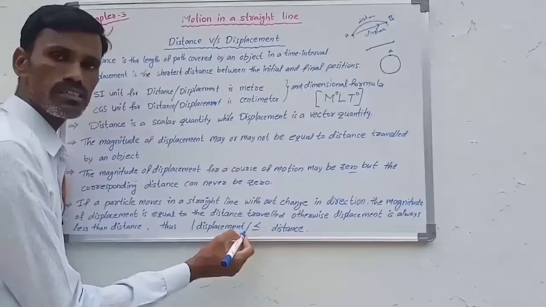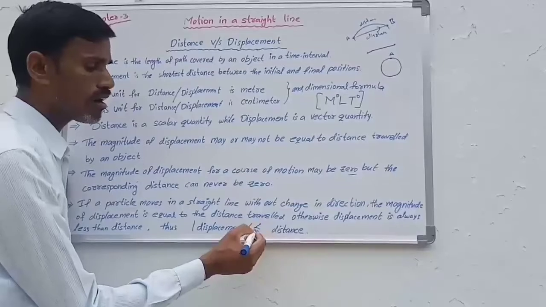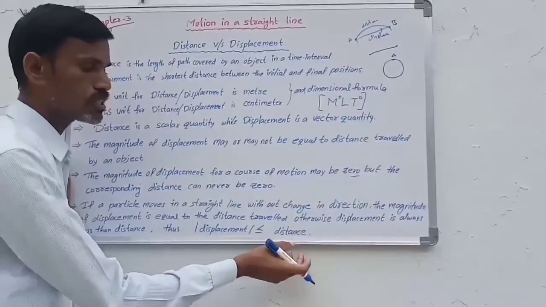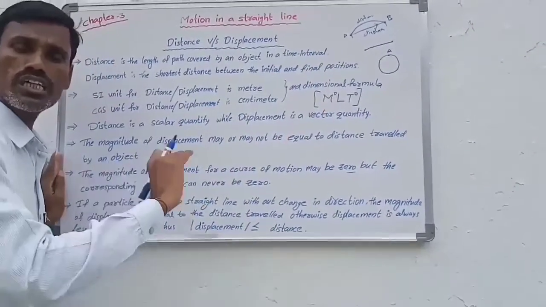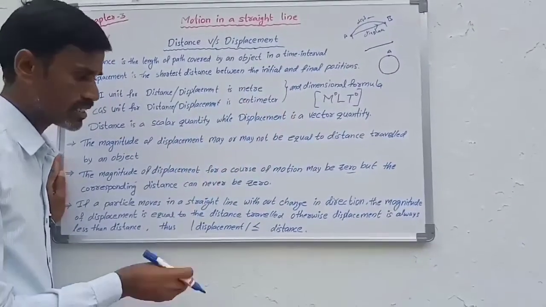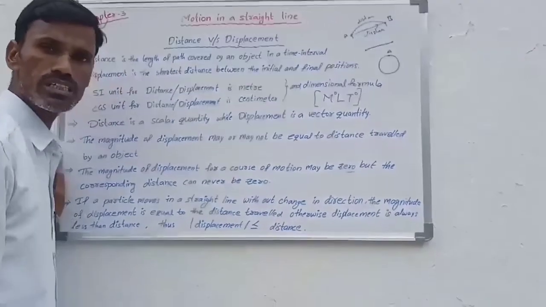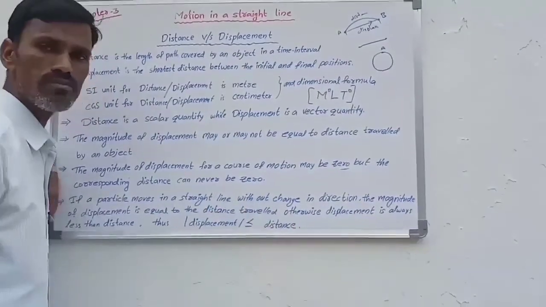So the magnitude of displacement is equal to or less than the distance. It is equal only when the object is in straight line motion, moving without changing direction. In other cases the magnitude of displacement is less than the distance.